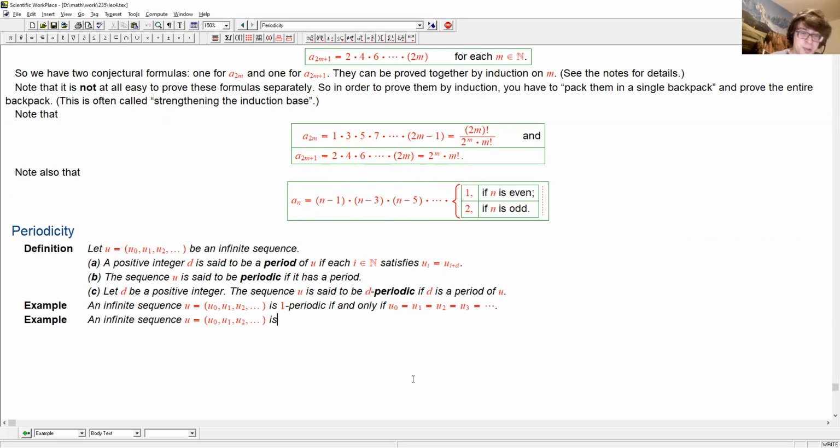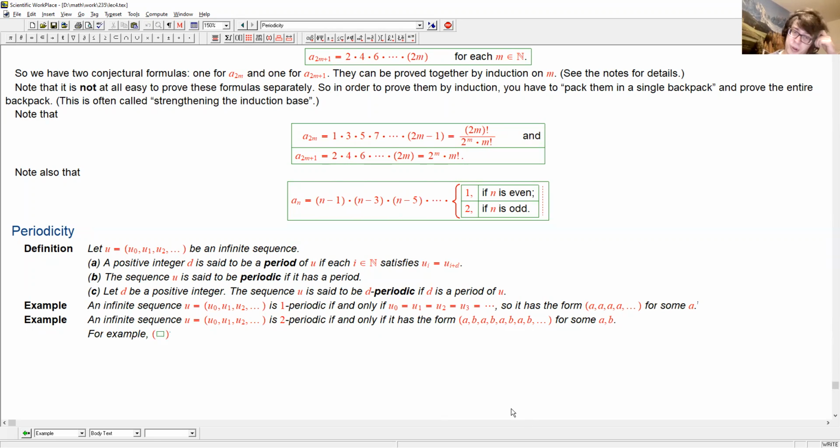Next, what does it mean to be two-periodic? It means that it has the form A, B, A, B, A, B, and so on for some A and B. And the A and B can be equal, so a one-periodic sequence will be two-periodic in particular. The standard example of a two-periodic sequence is the powers of -1. So 1, -1, 1, -1, 1, -1, and so on. This is two-periodic.